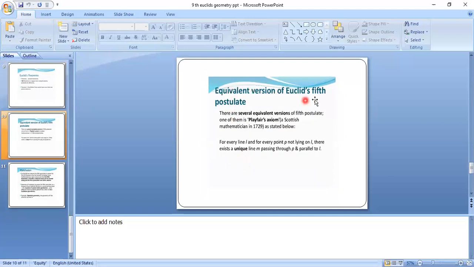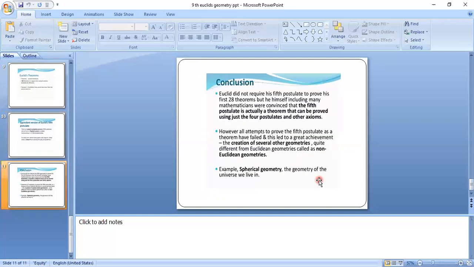Equivalent version of Euclid's fifth postulate. There are several equivalent versions of the fifth postulate. One of them is Playfair's axiom, which a Scottish mathematician stated in 1729 as below. For every line L and for every point P not lying on L, there exists a unique line M passing through P and parallel to L.